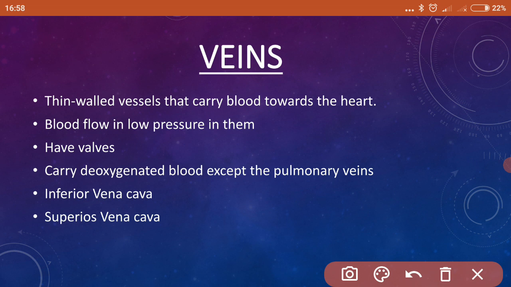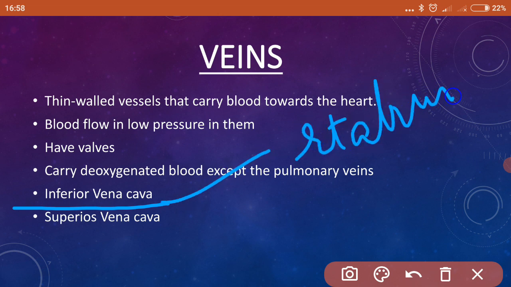Now, what happens? Smaller veins from the lower and middle part of the body pour deoxygenated blood into a large vein which is called the inferior vena cava. This is a large vein that carries deoxygenated blood to the right atrium, the upper right chamber of the heart.